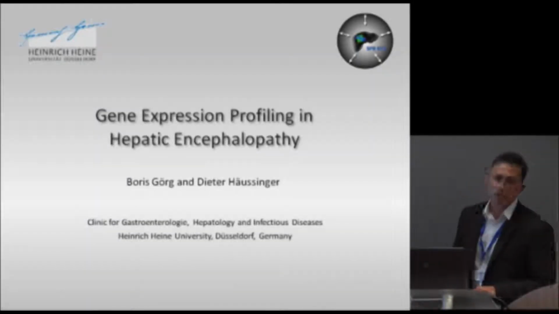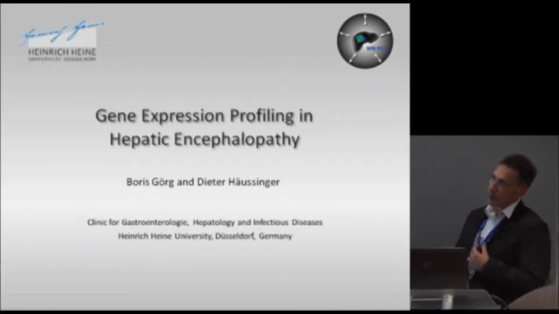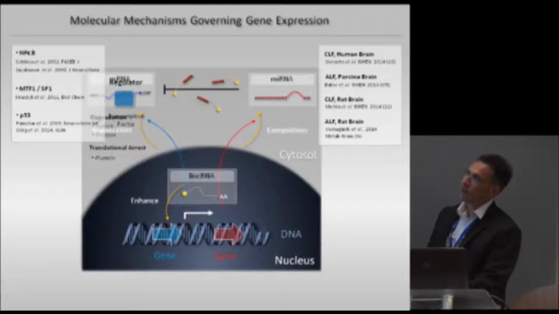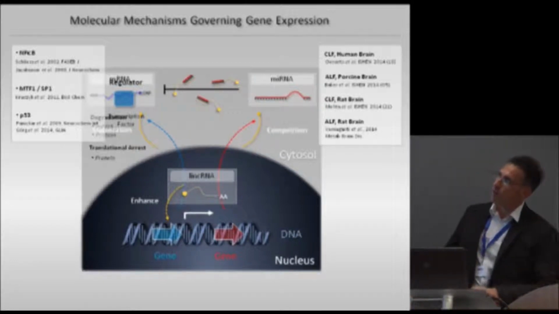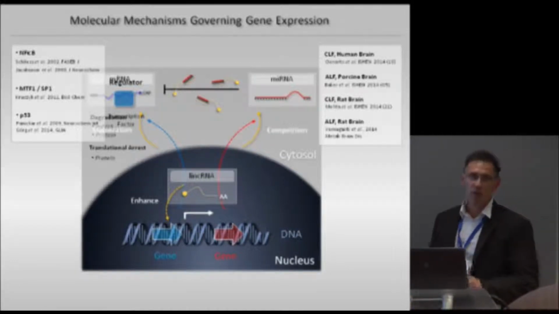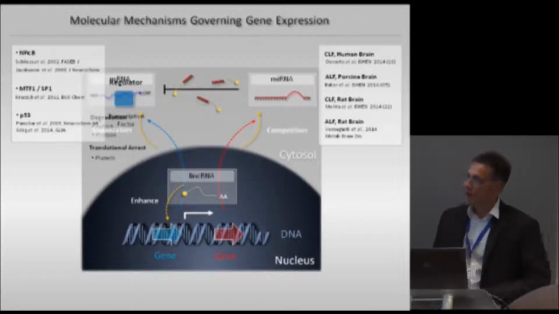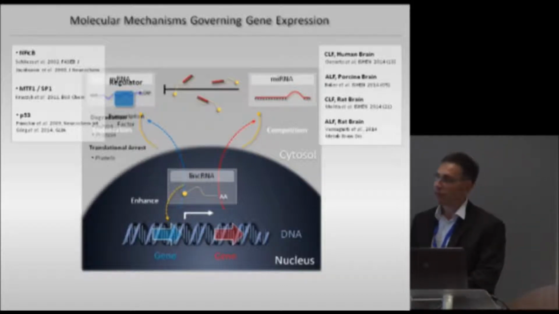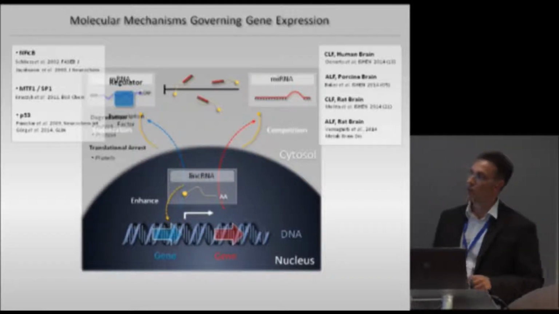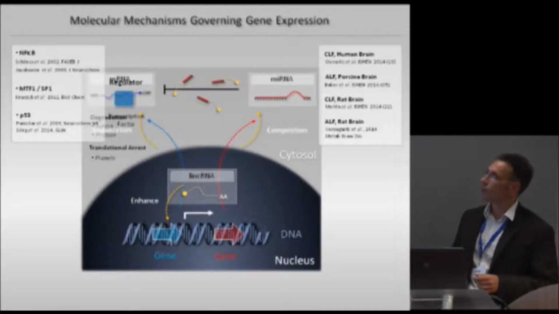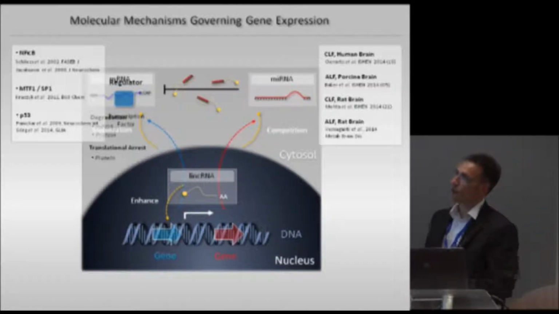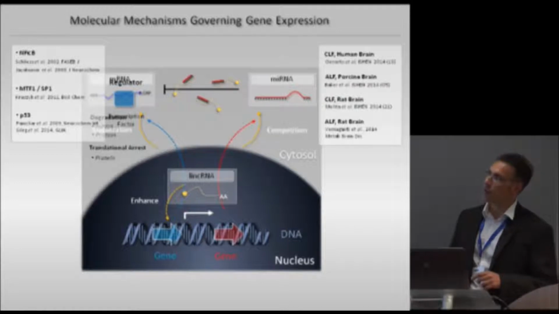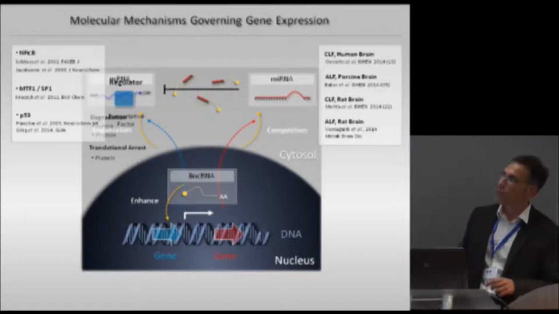As you all know, gene expression is tightly regulated by transcription factors such as NF-κB, NTF1, SP1, and P53, which all have been shown to be activated in ammonia-treated astrocytes, thereby enhancing the transcription of specific genes. However, most of the genes do not code for proteins, but rather for regulatory RNAs, such as microRNAs, which can degrade mRNA and which can also inhibit the translation of proteins.